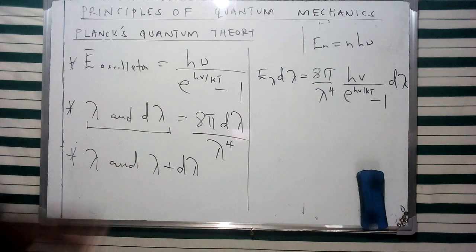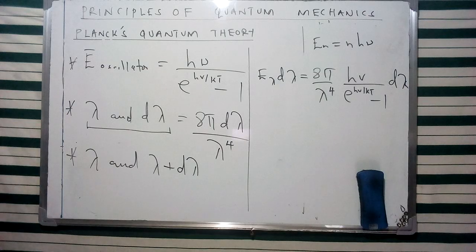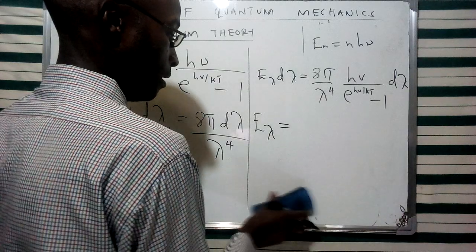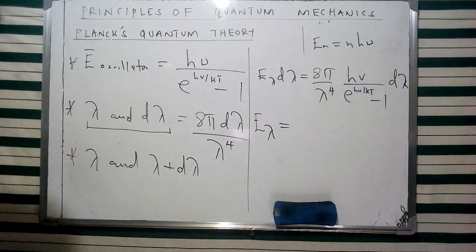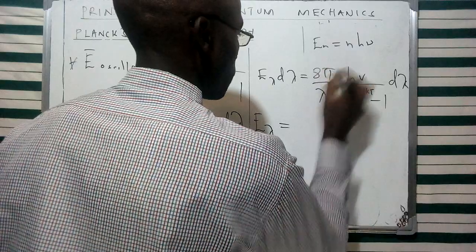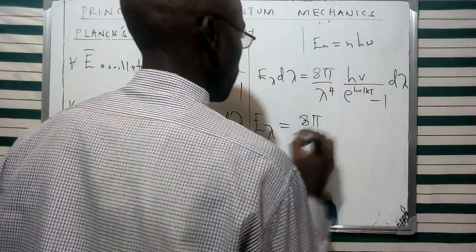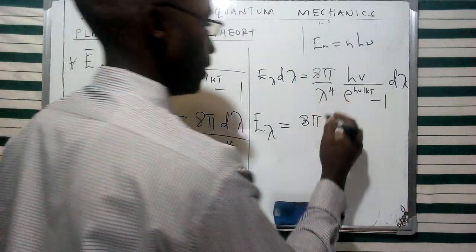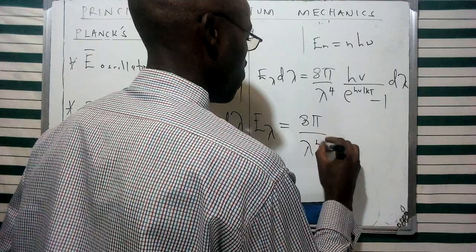Now, the product of the two we are going to reduce into a formula that we refer to as Planck's radiation formula, which, as I had said, forms a basis for a number of laws which we are going to come across, especially in various topics on radiation, like Wien's law, the Rayleigh-Jeans law, Stefan's law, and Newton's law of cooling, among others. So this is a simplification of this specific formula.